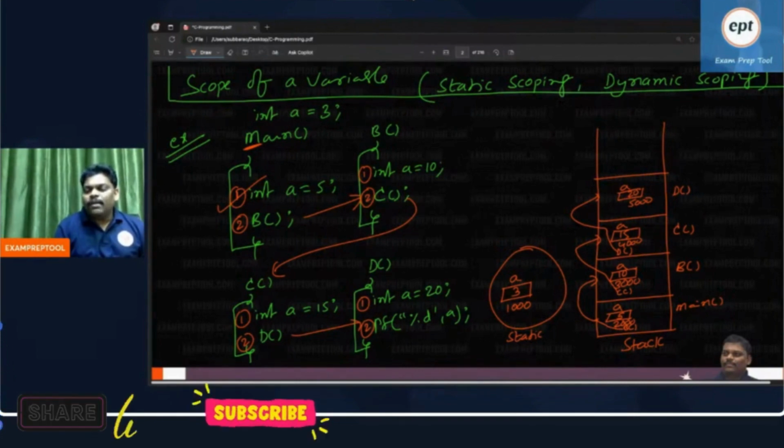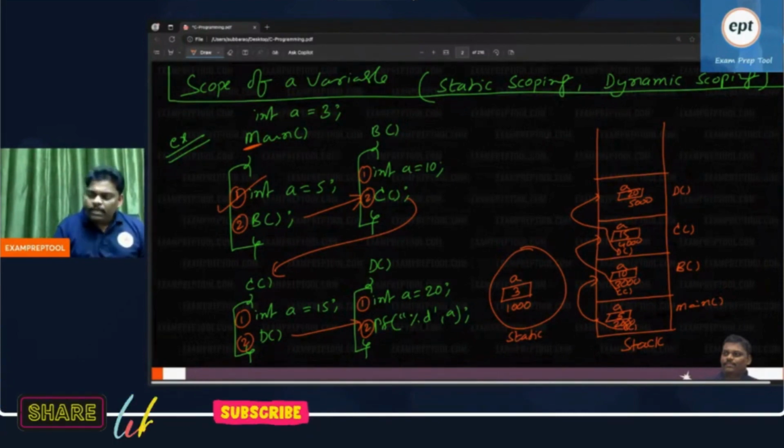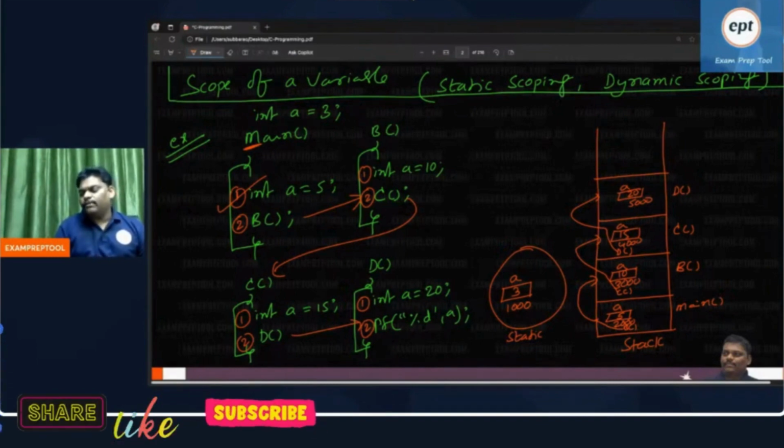Remember, in the stack, only the top of the stack is accessible. You cannot access wherever you want. Top of the stack, whatever is there, you print it. You may have 5, but it is a stack. In the stack, you can always access only the top of the stack.